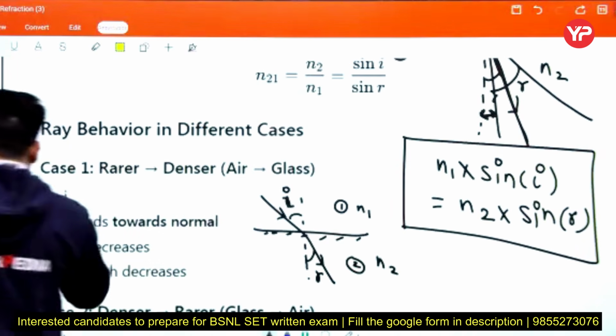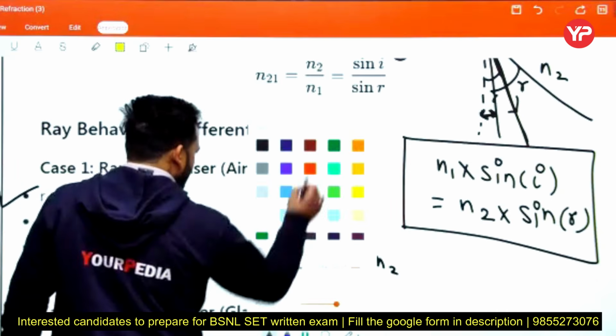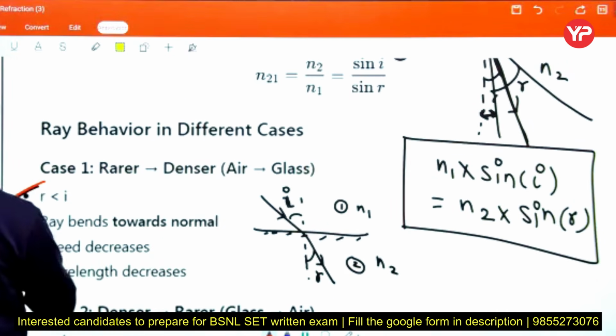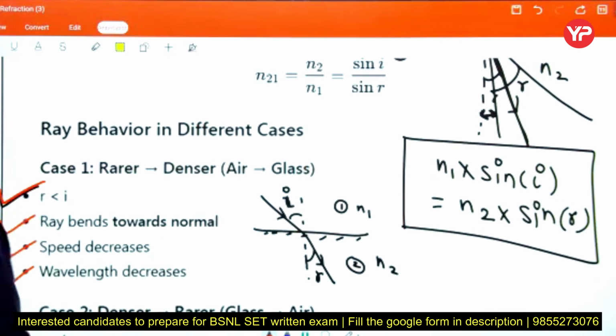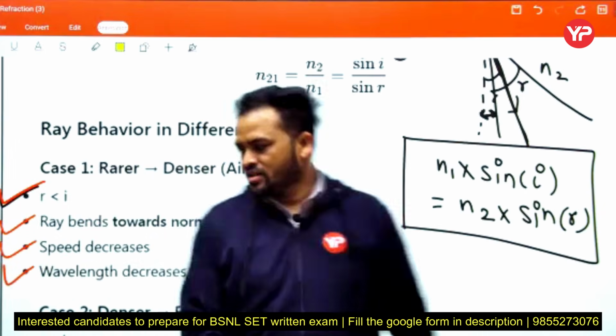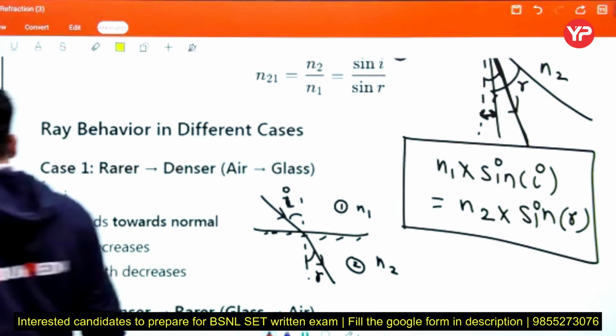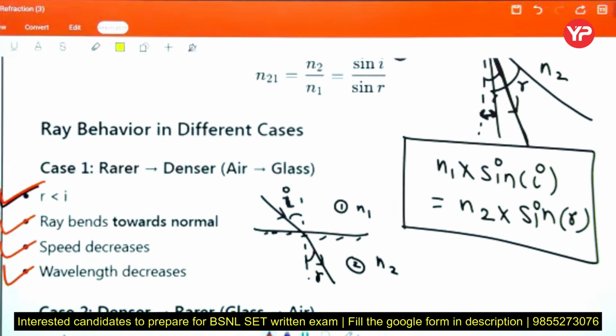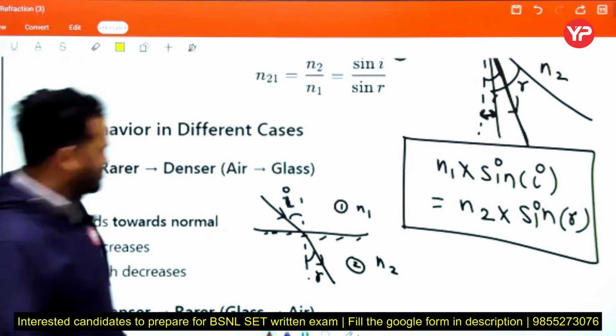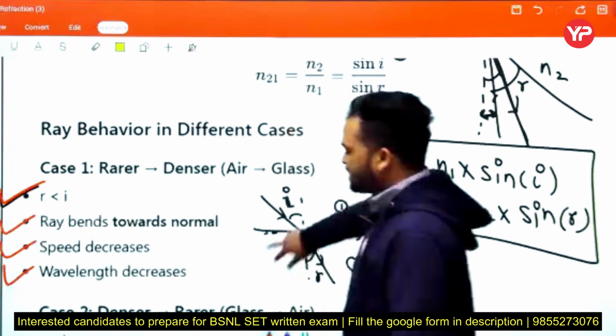Now beta, these four points, are they clear or not? Tell me. Anubhav, HP, Azmira, Suresh, tell me beta. Any doubt? Tejasvi. Okay.